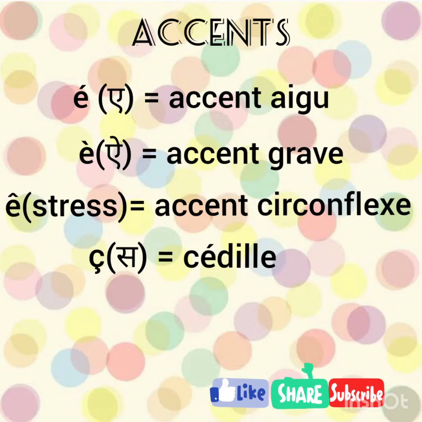Look at the first accent above E, which is called accent aigu, and it gives the sound of A. The second accent which you could see here is accent grave. It gives the sound of A. The third accent is accent circonflexe. It gives stress on the letter. The fourth one, the sign at the bottom of C, is called cedille and it gives the sound of S.